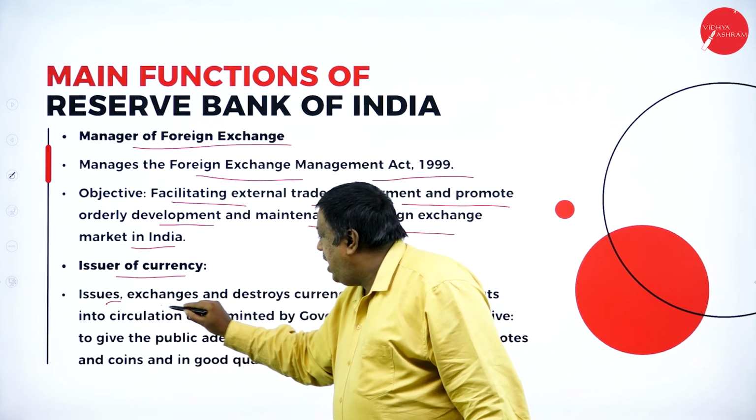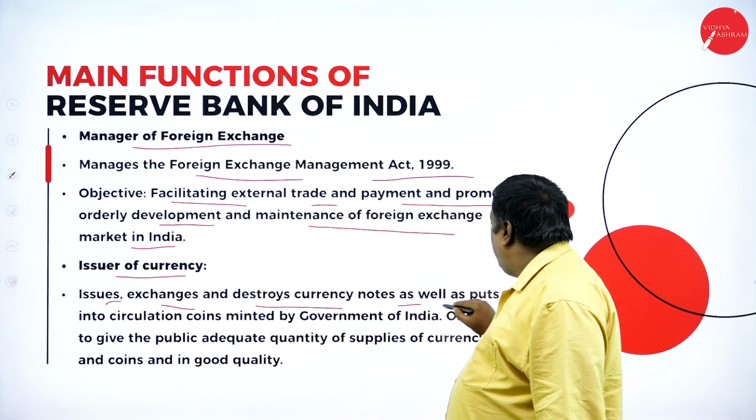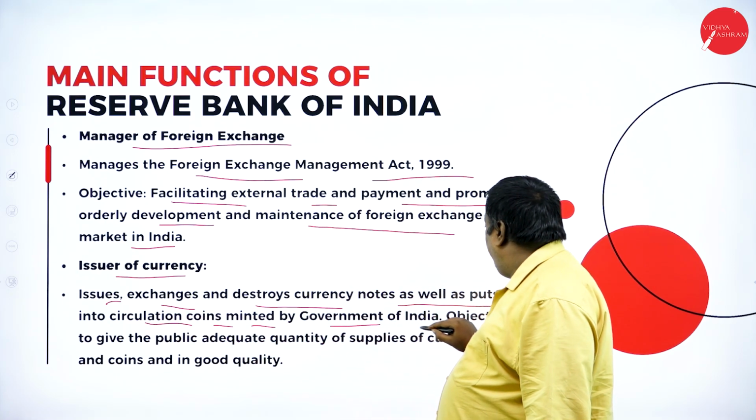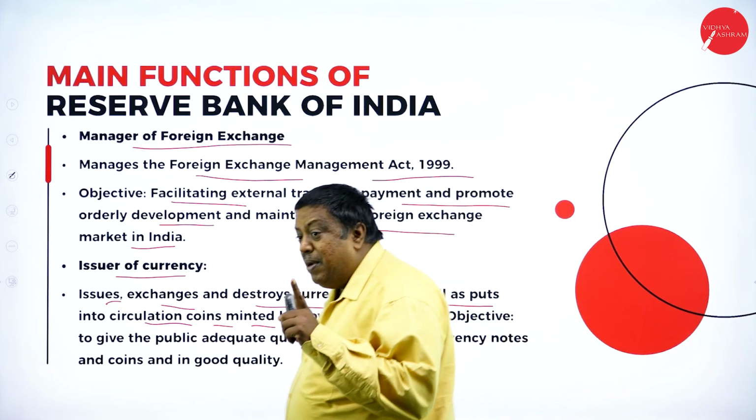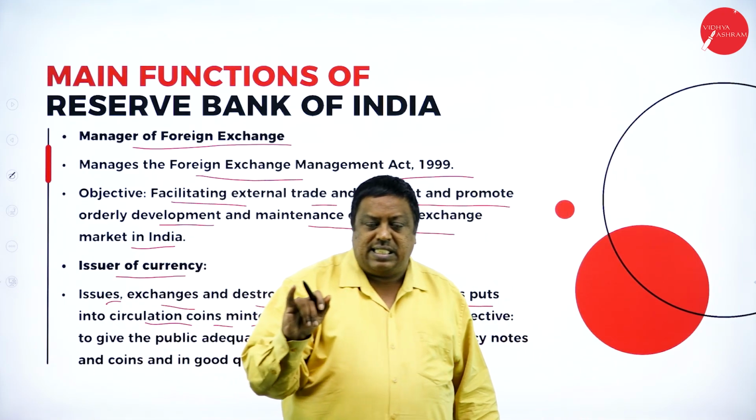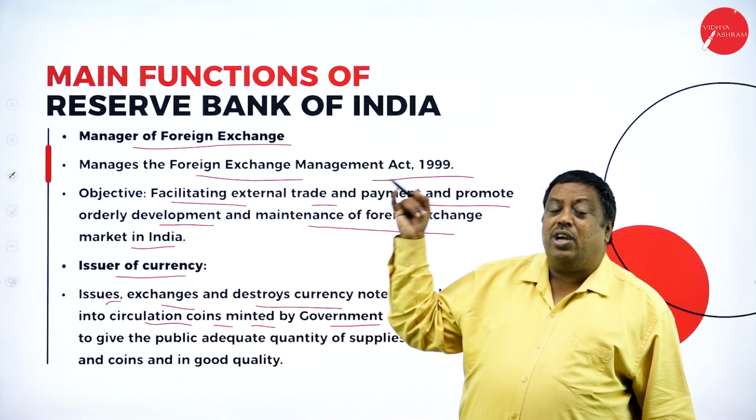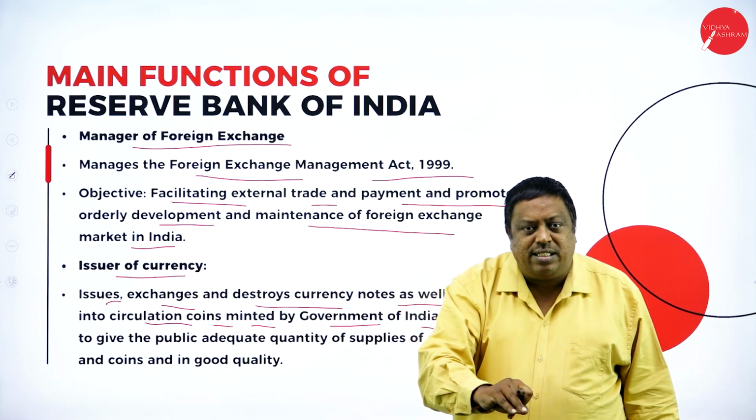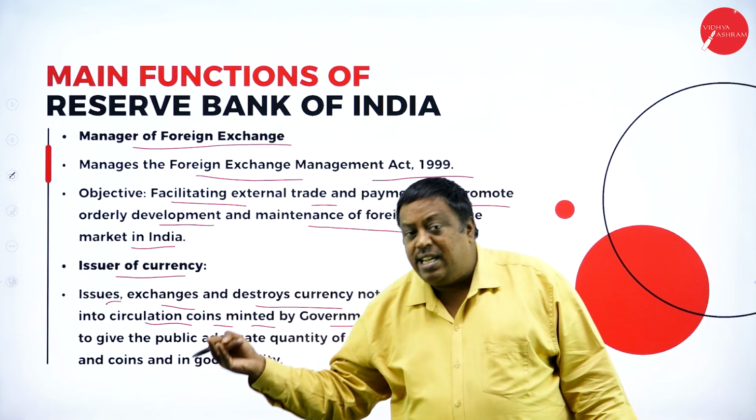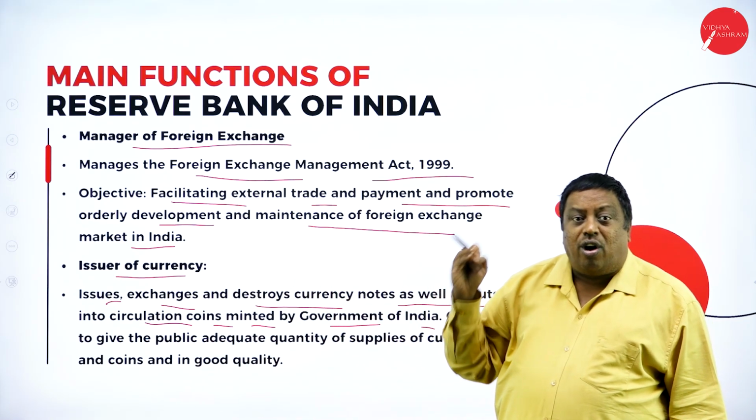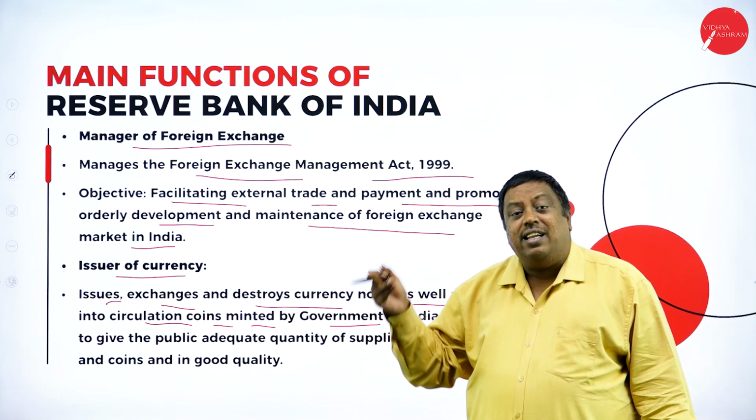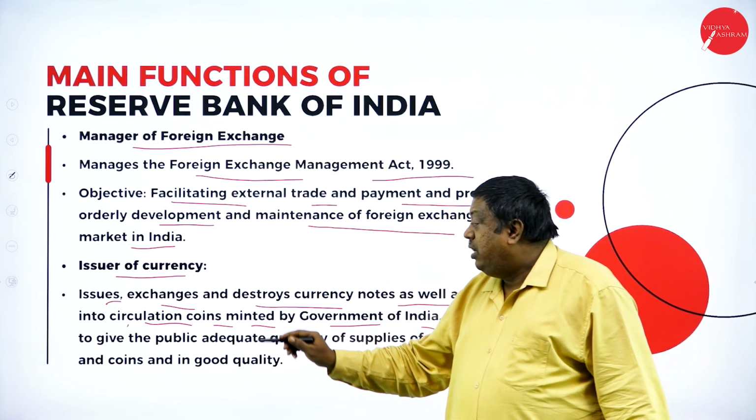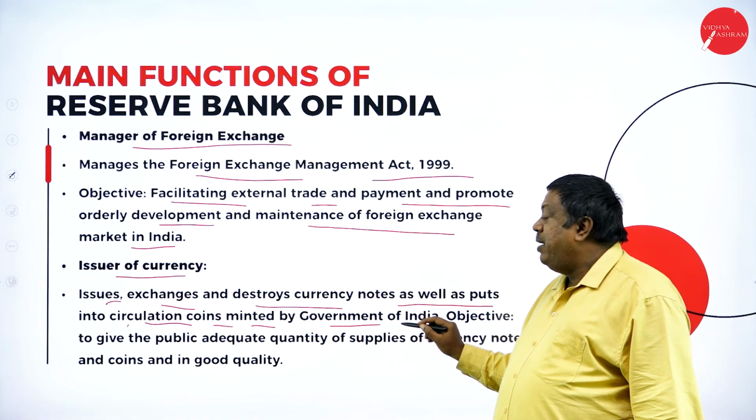It issues, exchanges, and destroys currency notes as well as puts into circulation coins minted by the government of India. They're saying that RBI is going to issue currencies if required. It is going to exchange currencies of other countries into Indian currency or Indian currency into other countries' currency. Or if it wants to destroy the currency, it has the right. And it is going to circulate the coins minted by the government of India.